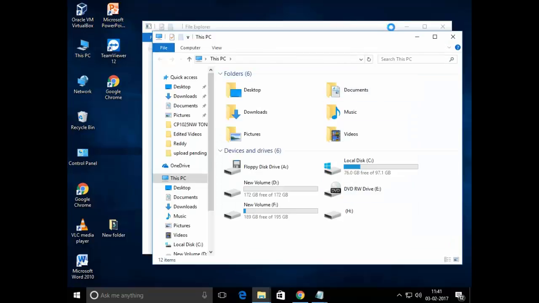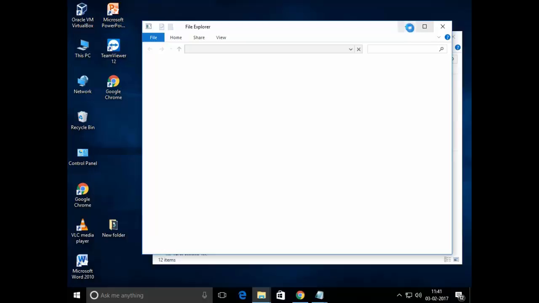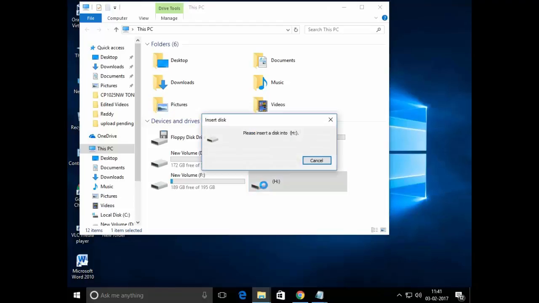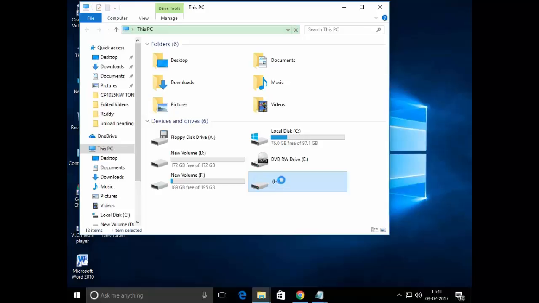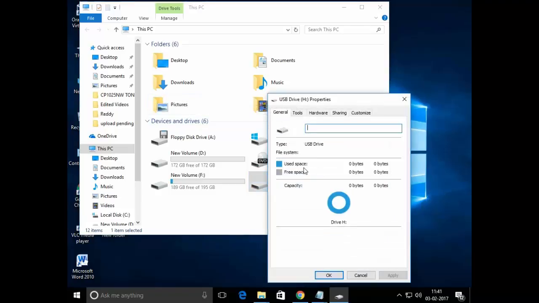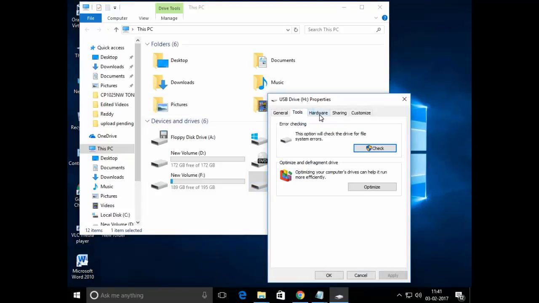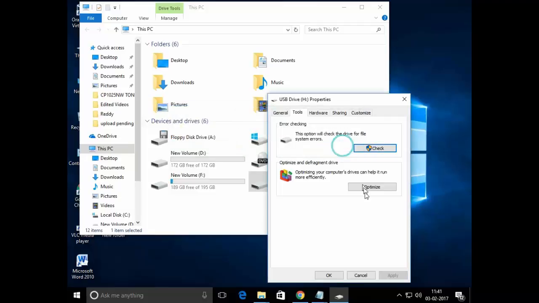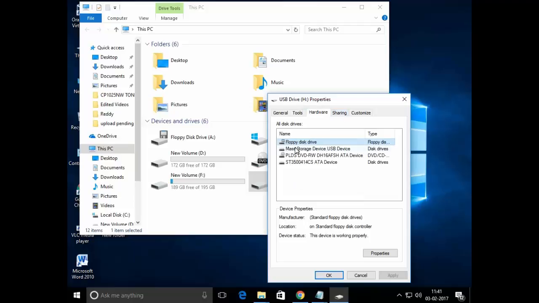I have connected my 8 GB memory card, a corrupted memory card. So that is my 8 GB memory card. If I open that, it is asking please insert. So it is already corrupted. I'm not able to get the capacity of the drive. Even if I clean that, nothing will be optimized. So friends, this is already a corrupted memory card.